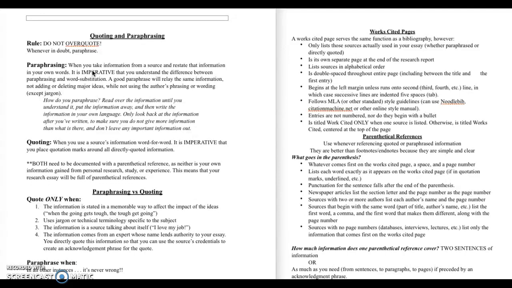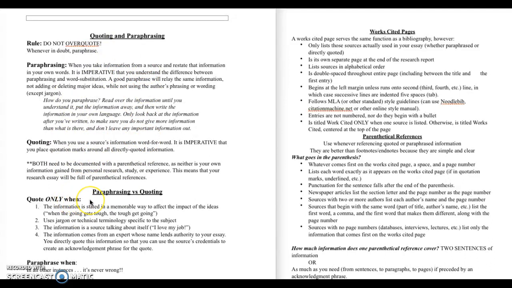Okay, so whether you paraphrase, which means you don't use direct quotes, but you take that author's information or that source's information and you translate it in your own words, or directly quote, you're still going to give a citation for that information, because whether you've said it in your own words or left it in the author's words, it's still not your information, right? So you want to give credit to that source. And that's what this page is talking about.